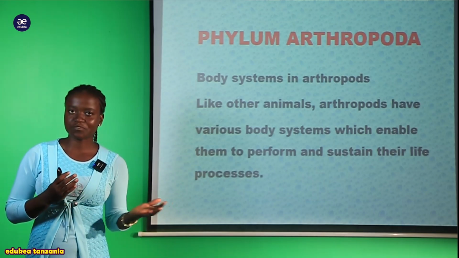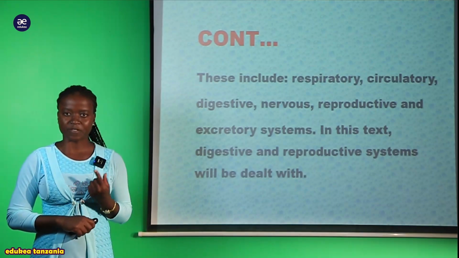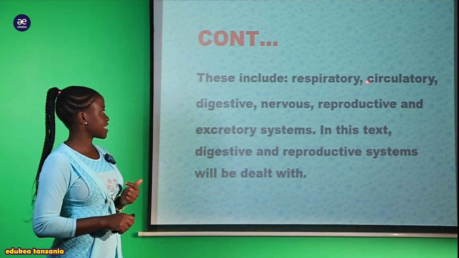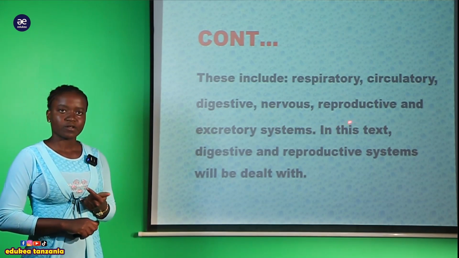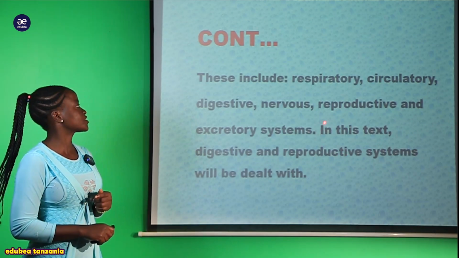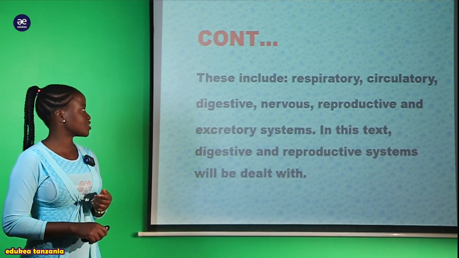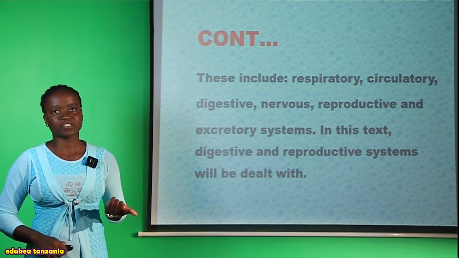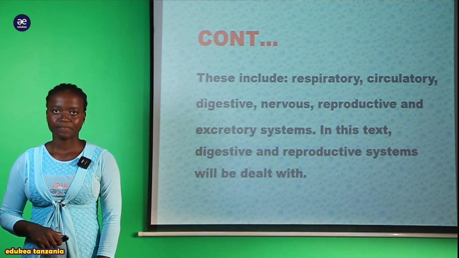When we say system, my student, we include the respiratory system, the circulatory and digestive system, and also the nervous system. Also, arthropods contain a reproductive system. And lastly, we're going to see the excretory system, which is found within the class Arthropoda.